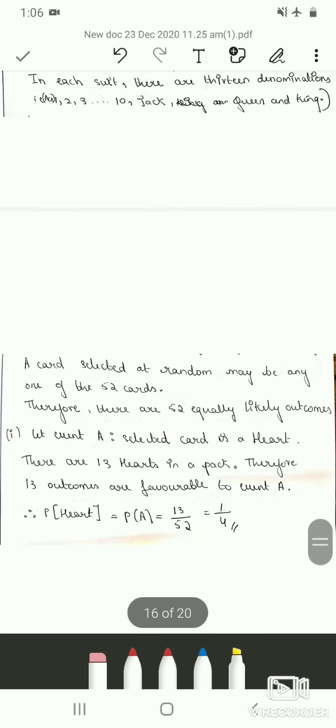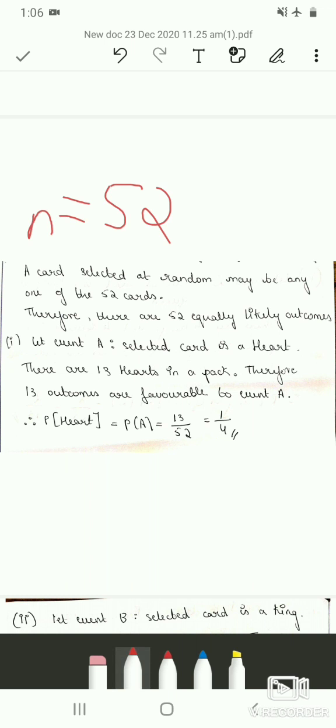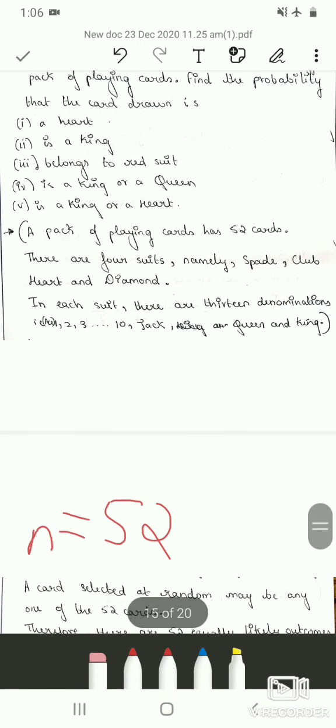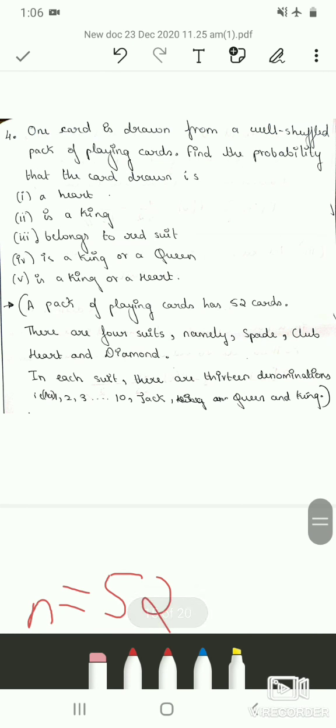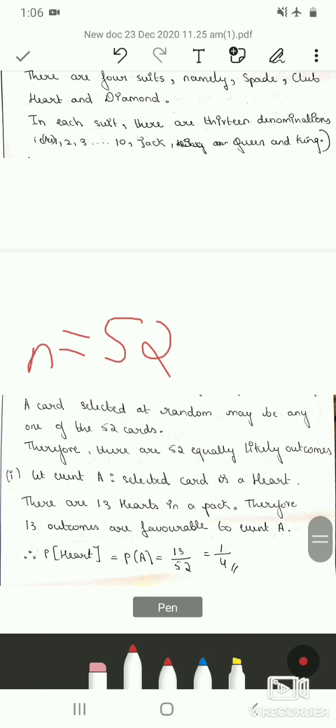So let us consider the first sub question. Also, a card selected at random may be any of the 52 cards. Therefore, there are 52 equally likely outcomes. Therefore, small n is equal to 52. They have asked in the question that a card, that is one card, is drawn from a well shuffled pack. So that one card can be any of the cards from those 52 cards. Therefore, small n is 52.